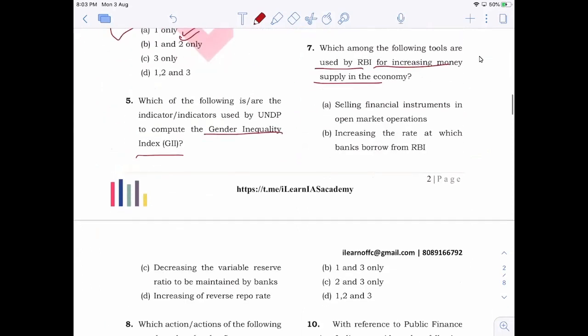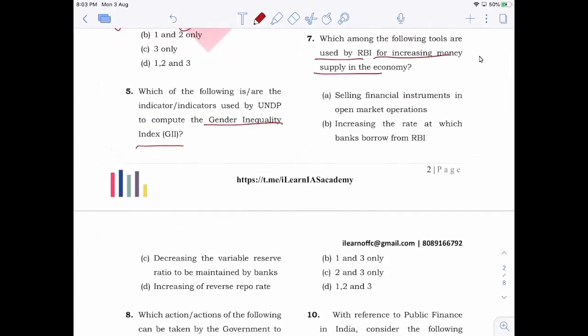Conceptual question, application question. Selling financial instruments in open market operations, will it help in increasing money supply in the market? No, it actually decreases money supply, because when they are selling the financial instruments, what happens? People are purchasing it, right? When government is selling it, that means people are purchasing it. And when they purchase financial instruments, they will have to pay money to the government. So the money available with people is actually going towards the government. That will actually reduce money supply. So this option will be wrong.